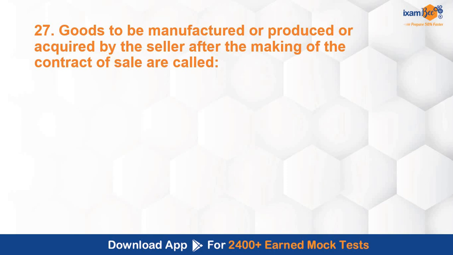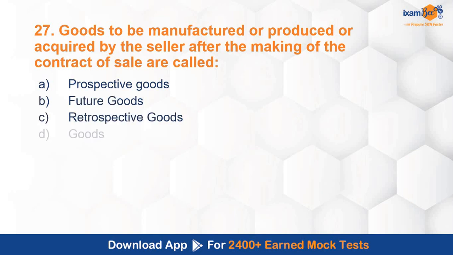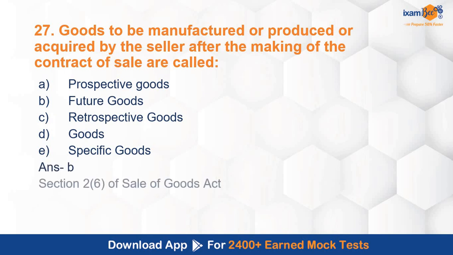Goods to be manufactured or produced or acquired by the seller after the making of the contract of sale are called as prospective goods, future goods, retrospective goods, specific goods. काफी conceptual logical question है. If you know it, then within some seconds you can solve it and score well in this. So in these logical and conceptual questions you should be thoroughly prepared. So the correct answer is B, future goods.